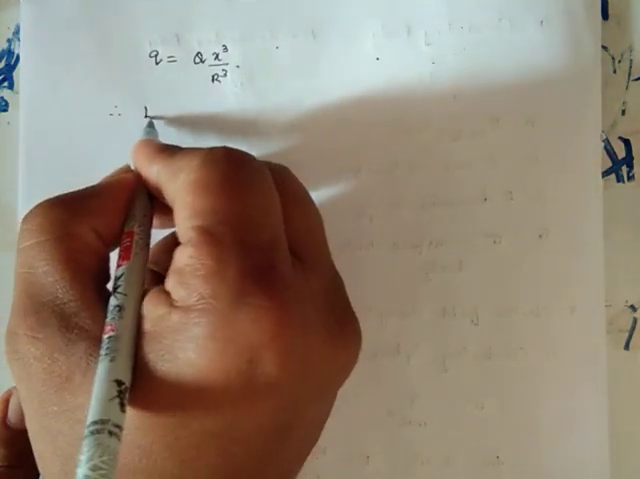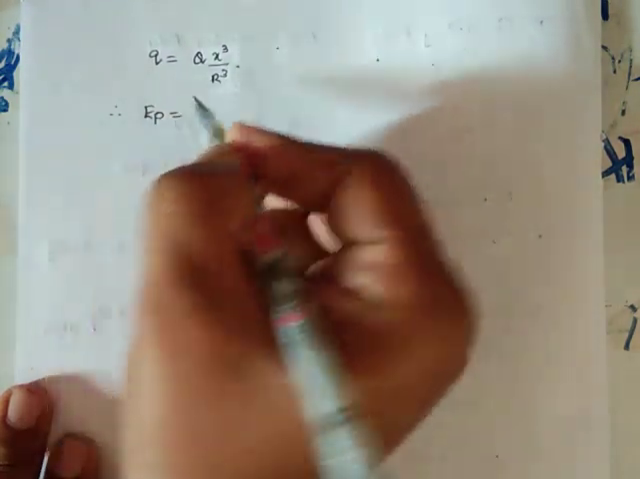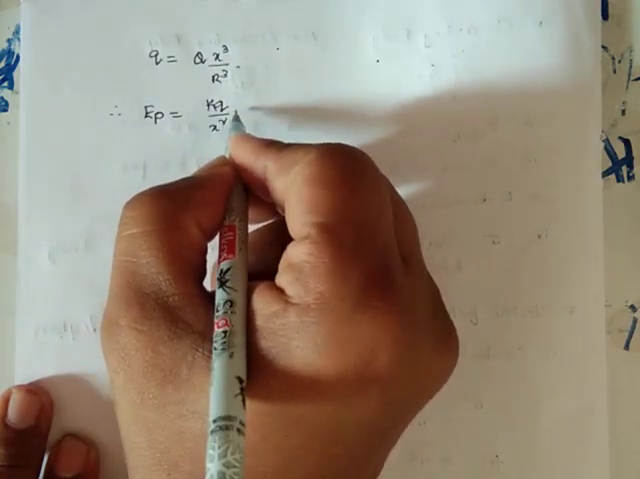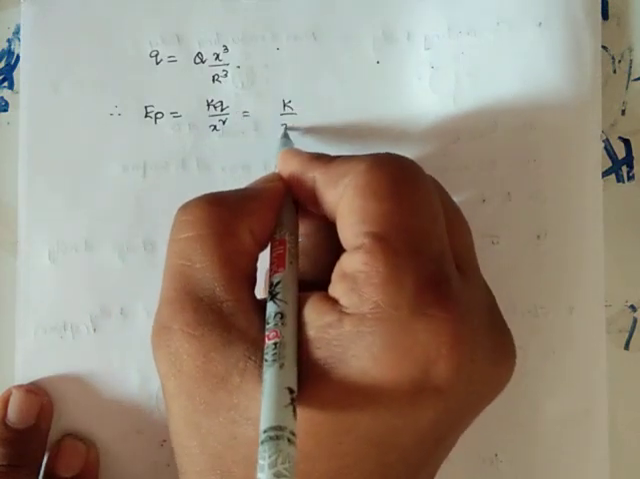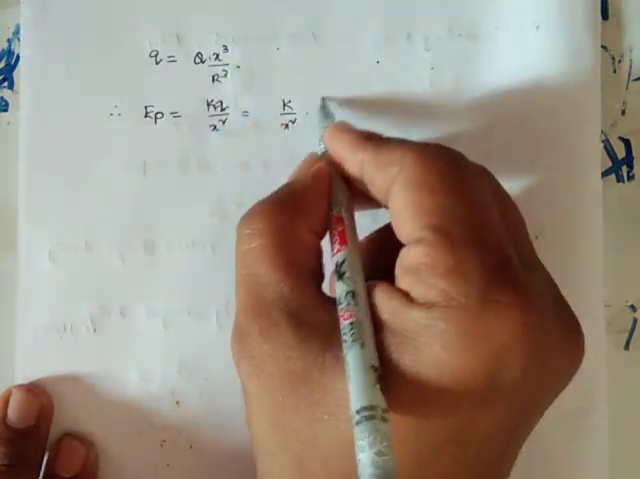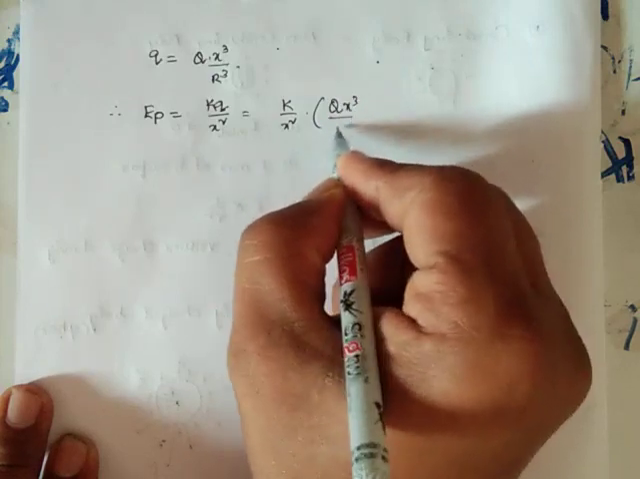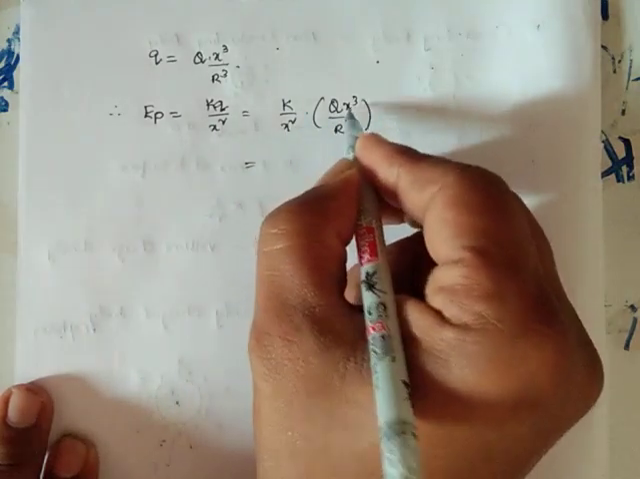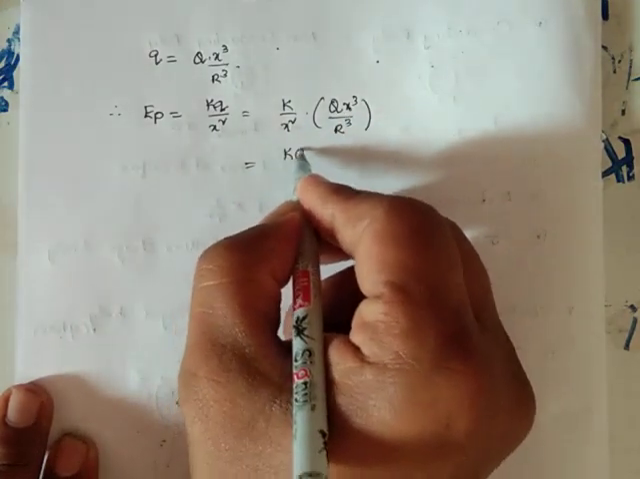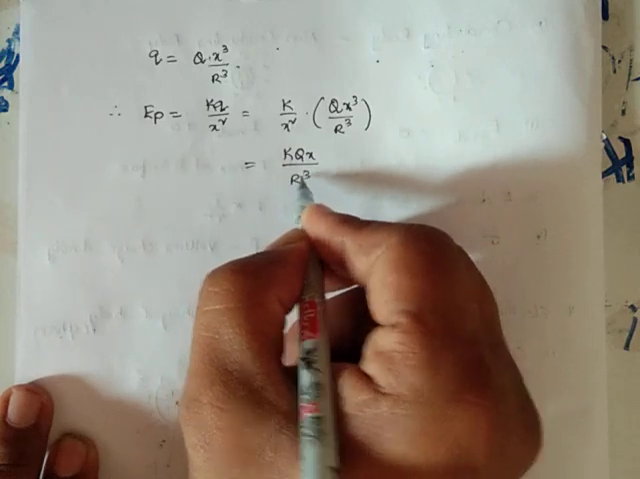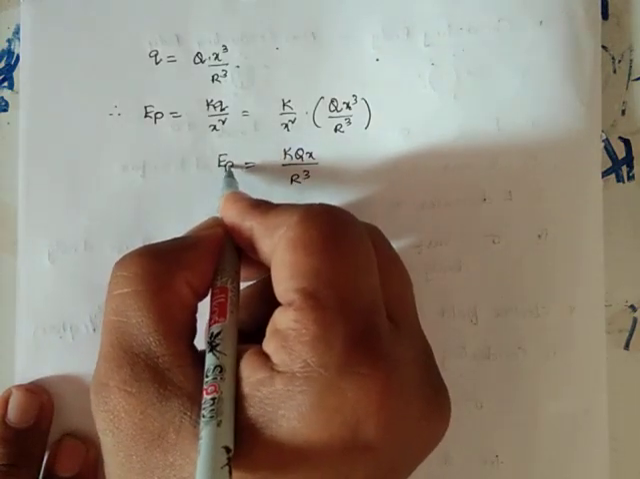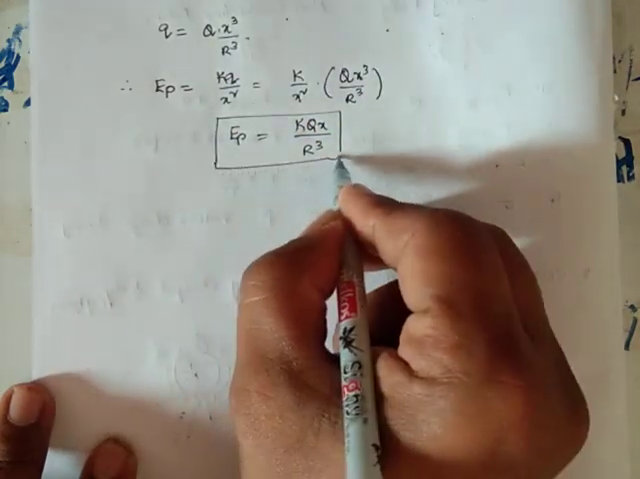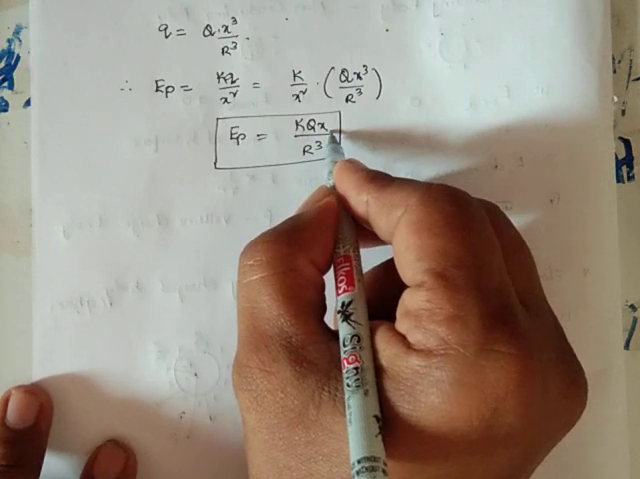Therefore the field intensity at point P is EP equals k q by x square. Substituting the value of q, which is Q x cube by r cube, and cancelling x square with x cube, I get kQx by r cube as the field intensity at point P. So this is the expression for the field intensity at a given point inside a non-conducting sphere.